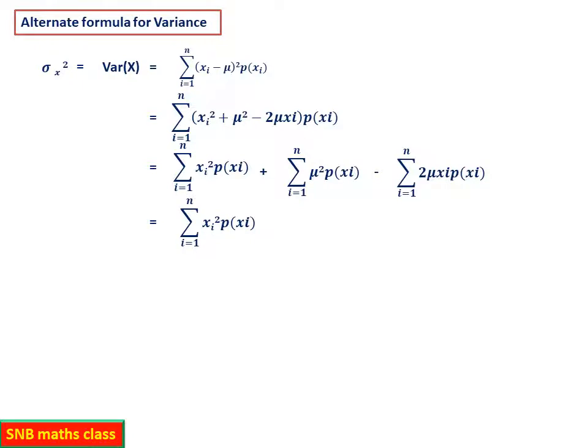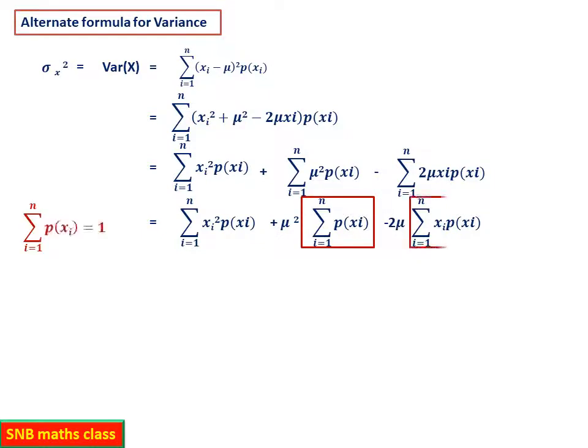So now the first one has no change, we write it as it is: sigma xi square p of xi. Then plus mu square is a constant, so you can take it out, then sigma pi. Then the last one, minus 2 mu is a constant, you can take it out, then it is xi p of xi. See here, what is sigma pi? It is 1. We have seen this already. And what is sigma xi pi? That is mu. Therefore, you have to substitute these two. This step is important. You have to remember these two.